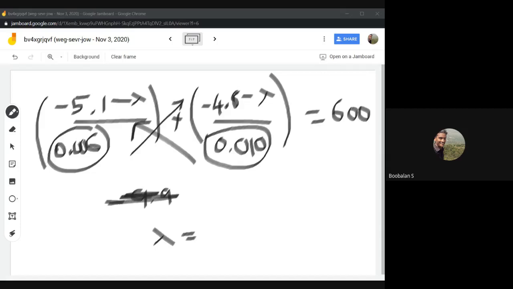Yeah, 0.01 into minus 5.28, 0.06 into this much.